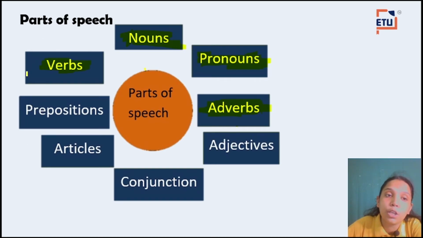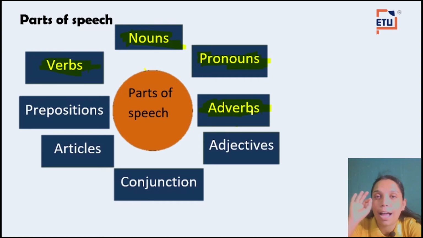Now see, if we get to know what is verb, we can also get to know what is adverb. Like, let's say for an example, I am eating Maggie slowly. So I am eating. What am I doing? I am eating, right? How am I eating? मैं कैसे खा रही हूँ मैगी? मैं धीरे से खा रही हूँ, है कि नहीं? तो मैं slowly खा रही हूँ मैगी, right?